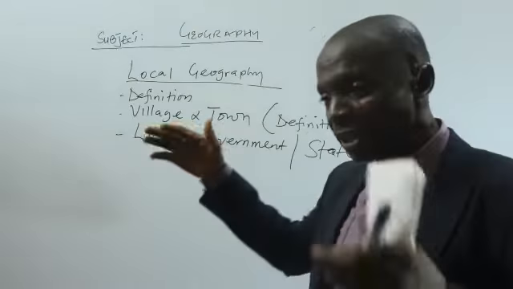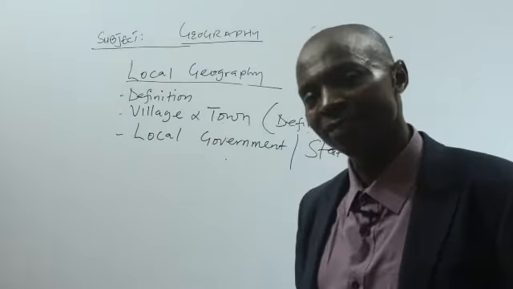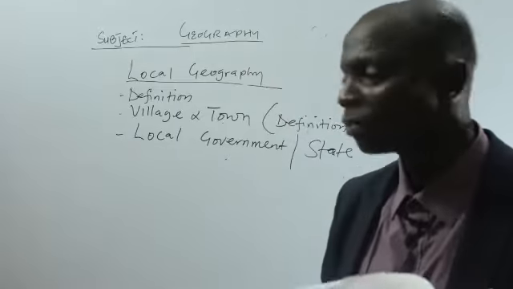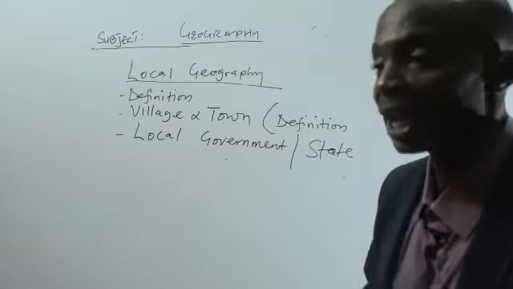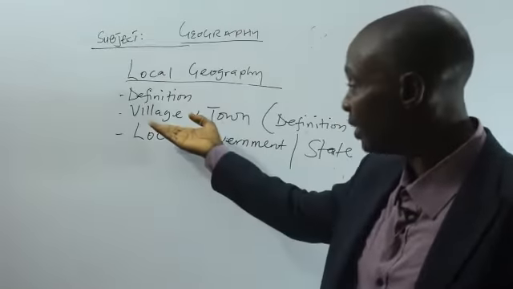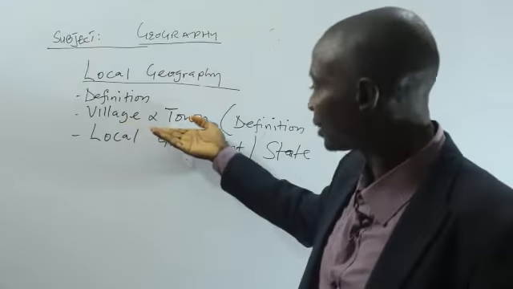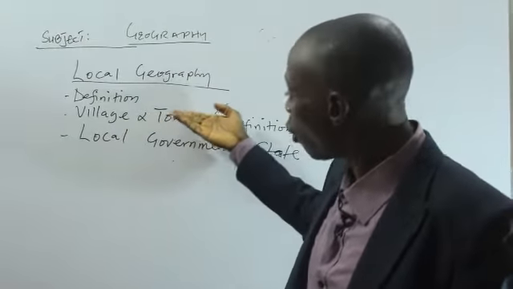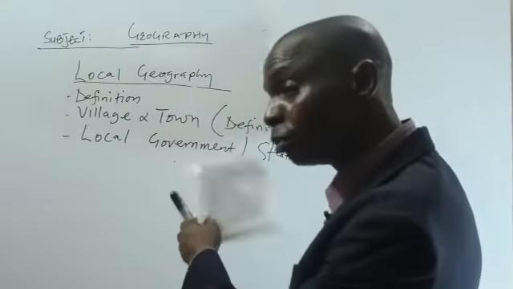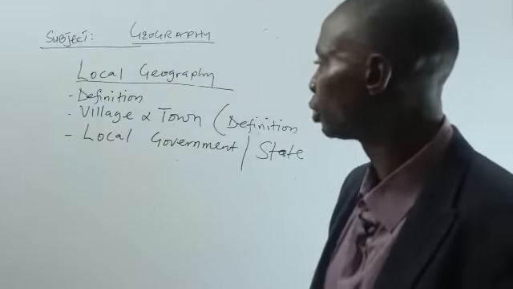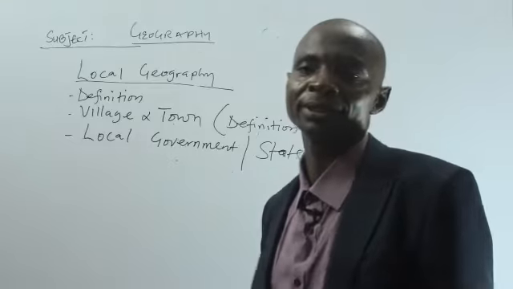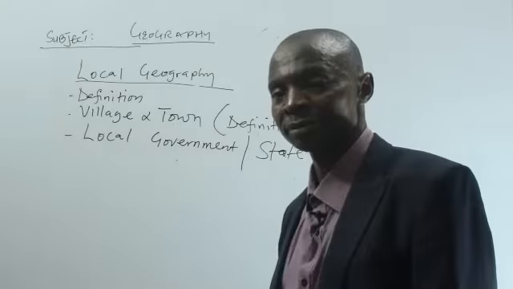In a biotic environment, that is the living environment, we have a group of people that lives either as a village, as a town, or as another form of settlement. But looking at this topic, local geography, we are looking at what is a village.